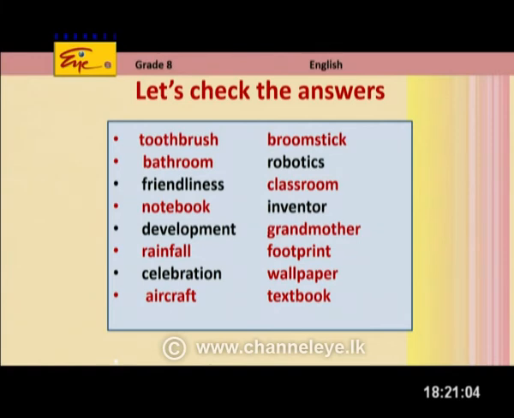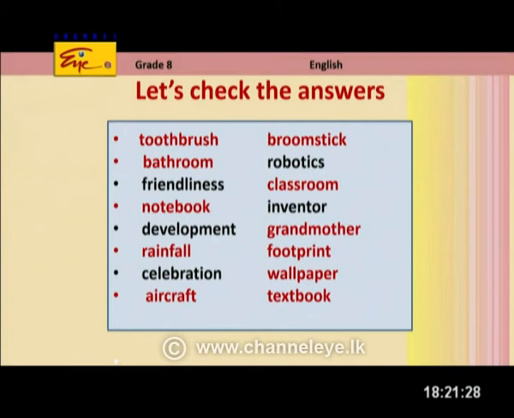We are going to check the answers. Toothbrush, is it a compound noun? It is a compound noun, highlighted in red. Bathroom, yes, it is in red. Friendliness? It is not a compound noun. There aren't two words found there. Notebook, it is a compound noun. Development is not a compound noun.